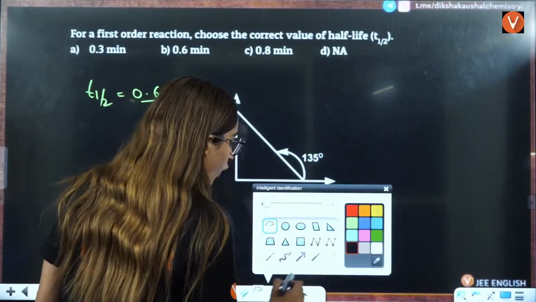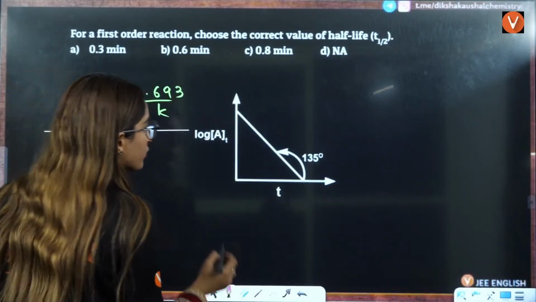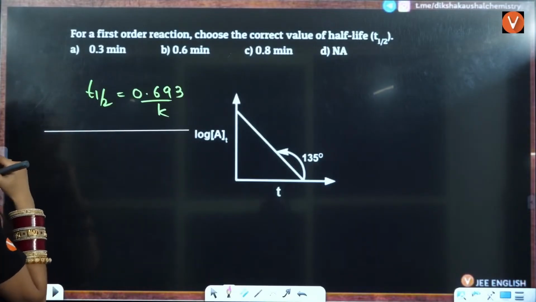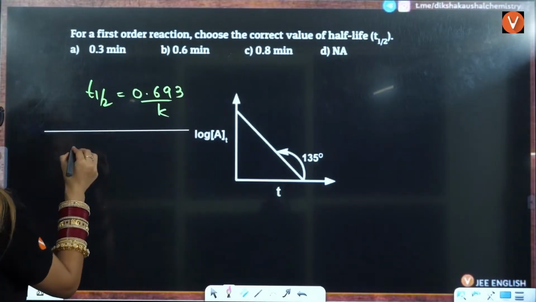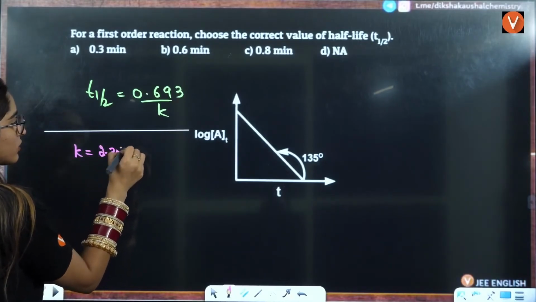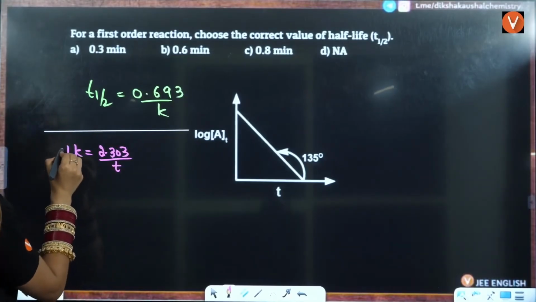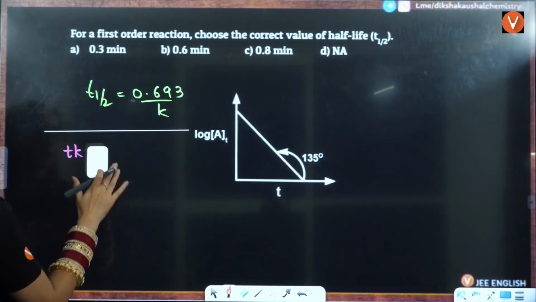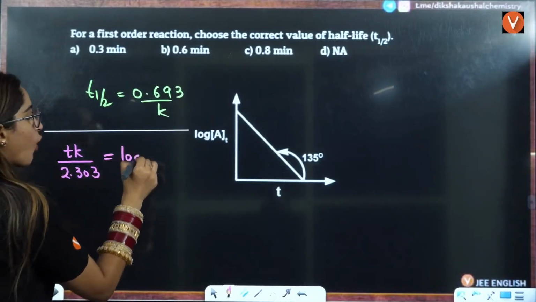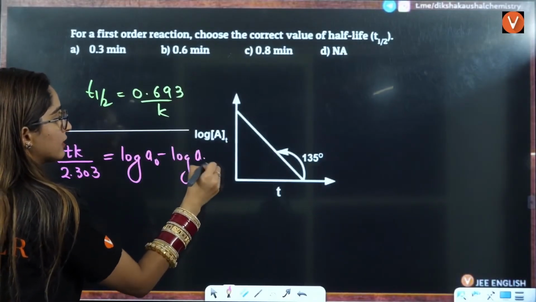And we also know graph is given to you. So graphically, let's solve this. We know the equation, K is equals to 2.303 divided by T, so you can also put it as KT divided by 2.303 equals to log of initial by final, this can be log of A naught by AT, right?